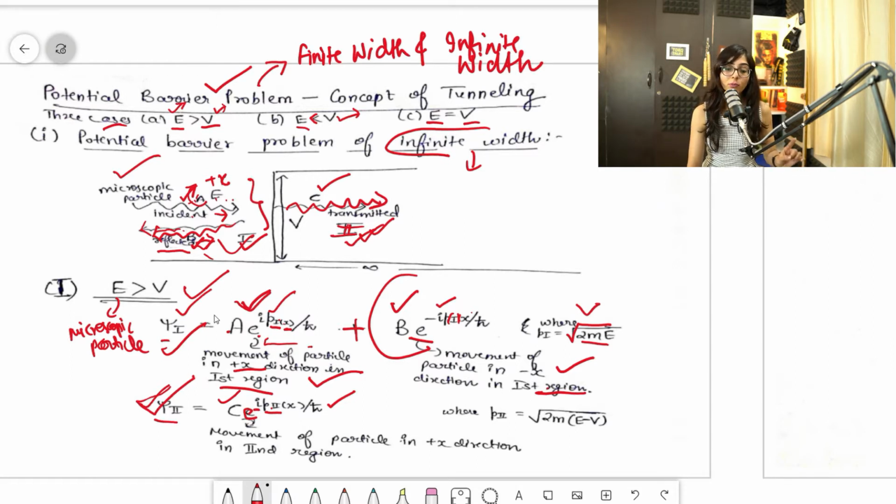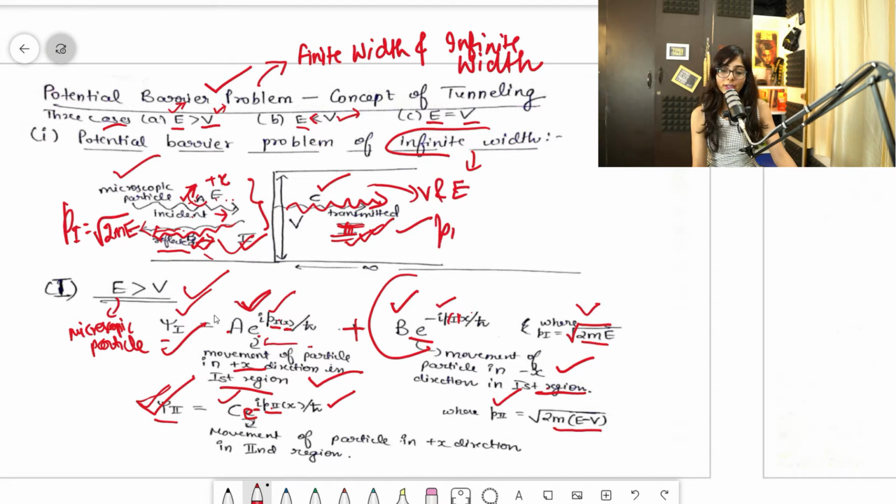Fine. And one more thing, that P2. This P2 will be what? P2 will be root 2m(E minus V). In this region P1 is root 2mE, because here energy is the only thing. Fine. But here V and E both are involved. So P2 will be root 2m(E minus V).